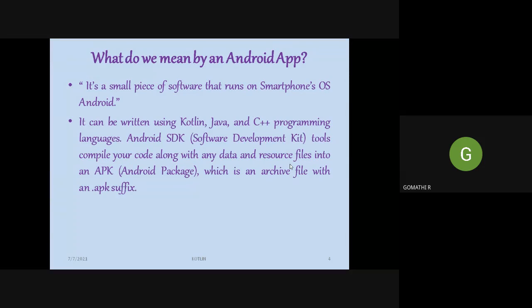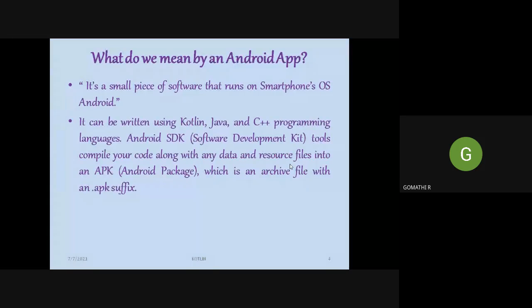So an Android app is a small piece of software that runs on a smartphone's Android operating system. Inside that operating system, we find many different applications, small apps. We call them apps. How are those apps developed, and what software do we use to develop such applications? That's what we are going to see.